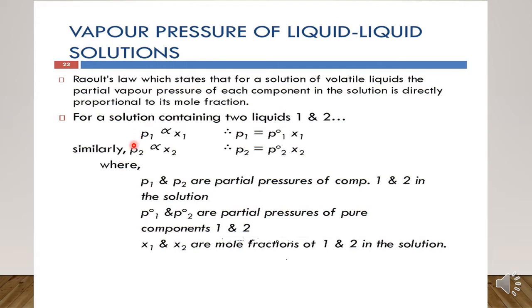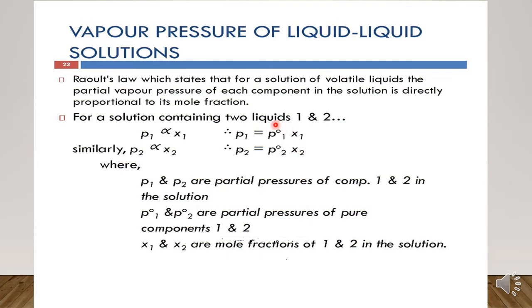So these are the proportionality relationships. Now we can write them in the form of equality relationships. So what will this become? P1 becomes equal to P1 naught chi 1 and P2 becomes equal to P2 naught chi 2.